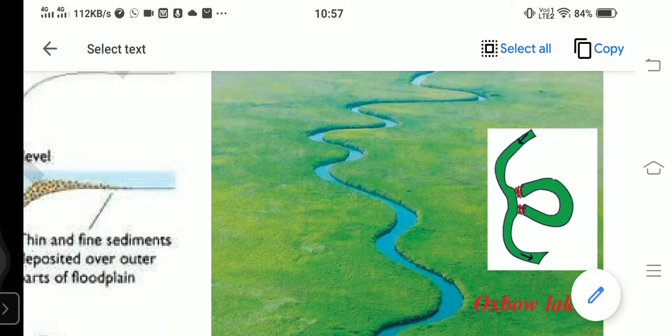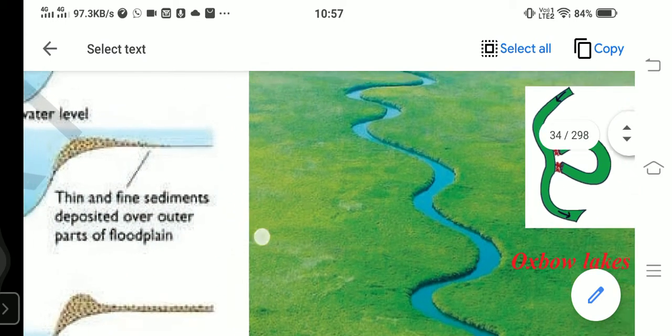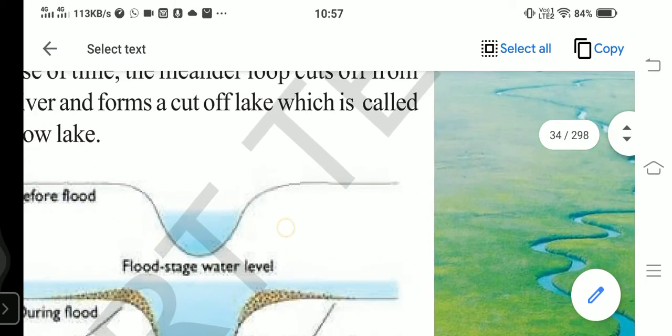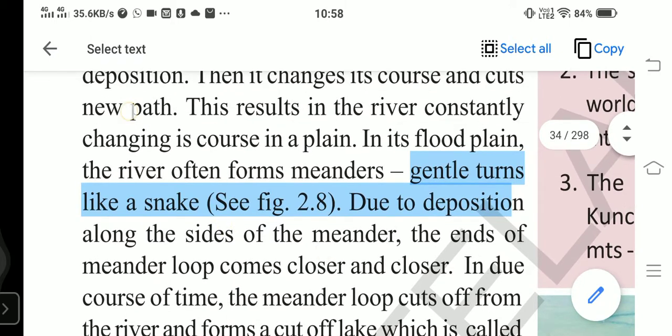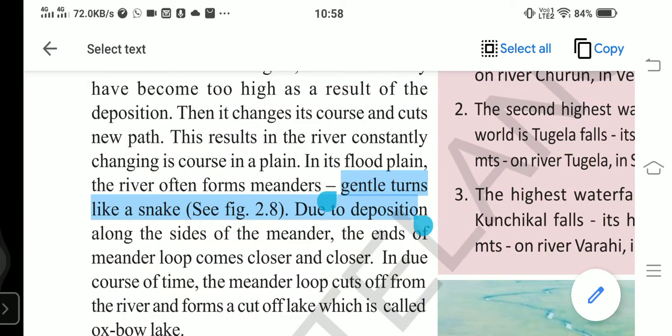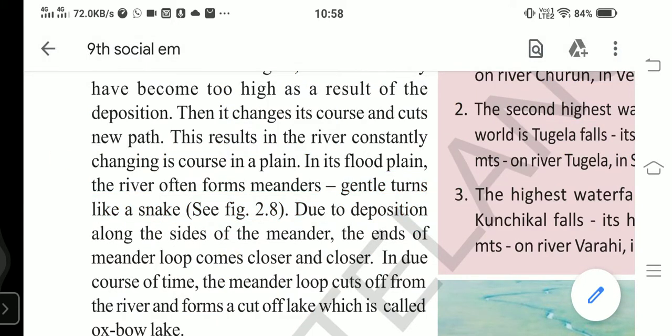There are gentle turns. The gentle turns made by rivers in a plain area are called meanders. So when river water enters into the plains, there we see that meanders are formed.